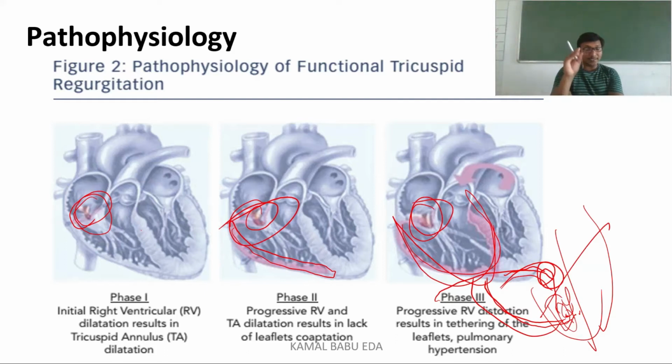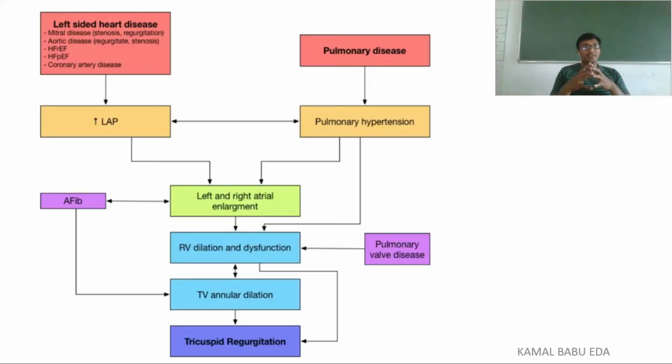Due to the decreased blood in the pulmonary circulation, the pulmonary vessels increase the tension mainly to meet the needs of the body, but because of this condition, it will result in pulmonary hypertension. If you see the pathophysiology here, firstly, whenever there is left sided heart disease, it could be mitral valve disease, aortic disease, or any kind of coronary artery disease.